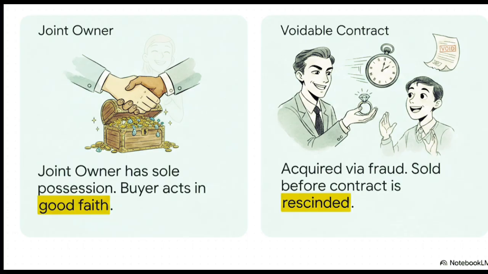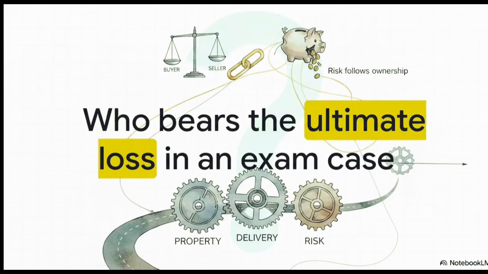Just imagine X fraudulently tricks Y into giving him a diamond ring. X doesn't have a perfect title, it's voidable. But before Y realizes the fraud and actually cancels the contract, X sells the ring to Z, who's just an innocent purchaser. According to Section 29, Z actually gets a good title simply because the original contract wasn't terminated in time. Crazy, right?